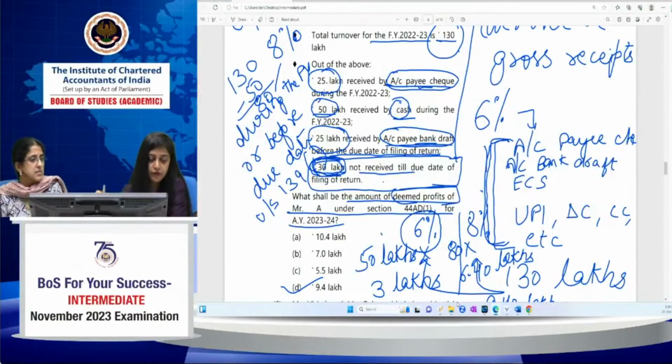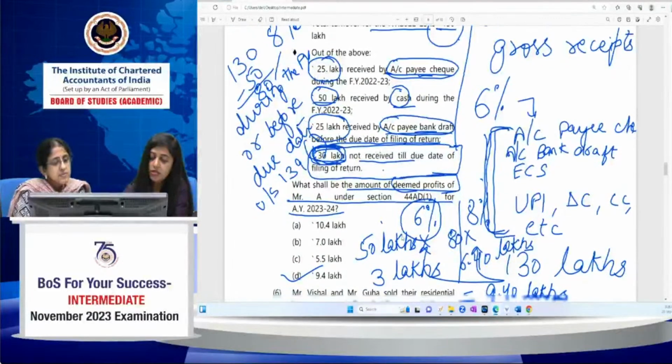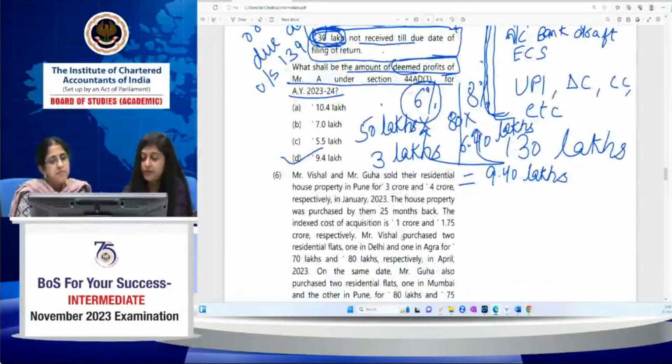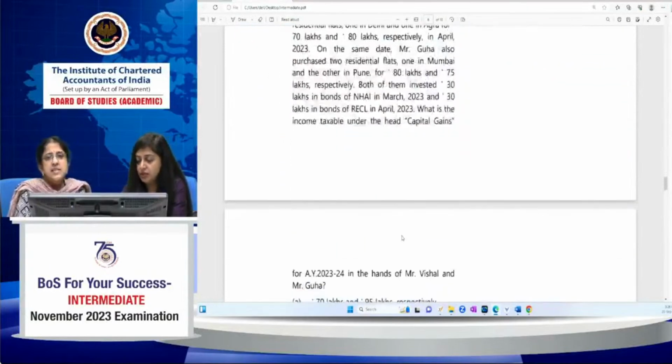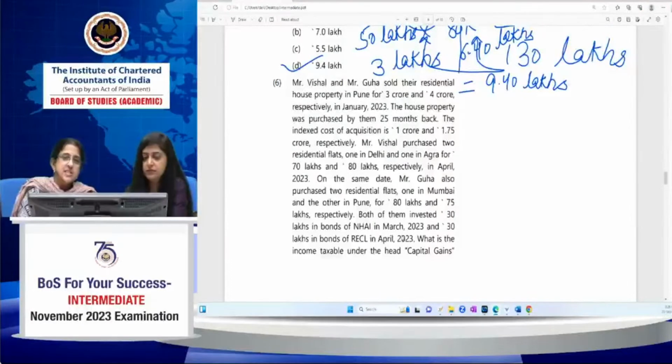Yes, Deepanshu, for 50 lakh it's 6% and for remaining 80 lakh it's 8%. Okay, so the correct answer is D, 9.4 lakh for this. So the next question is on capital gain. These provisions relating to presumptive taxation are very important.